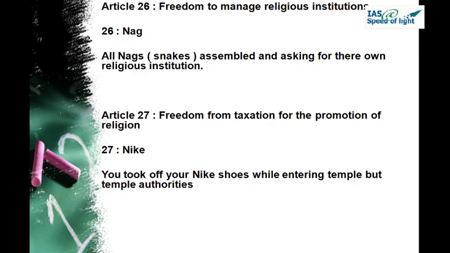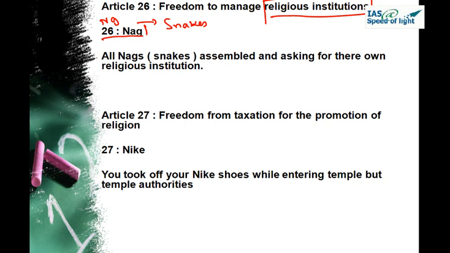Going to the next article, that is Article 26, and 26 is Nag, N and G. Nag is a Hindi word for snakes. It talks about freedom to manage religious institutions. So one day, all snakes of the city assembled at a single place and they were demanding their own religious institution. Okay, the snakes demanding their own religious institutions. So Article 26, we are relating it with religious institutions.